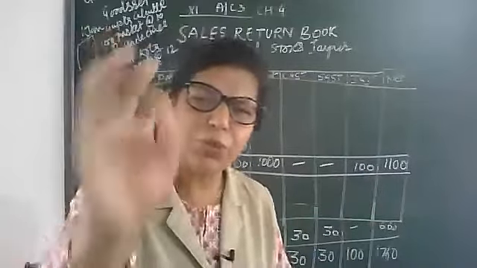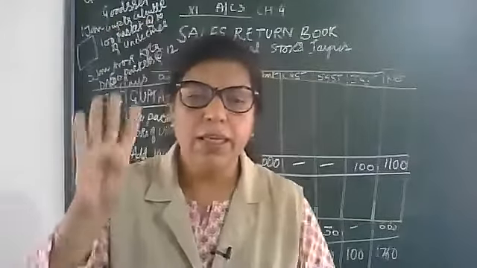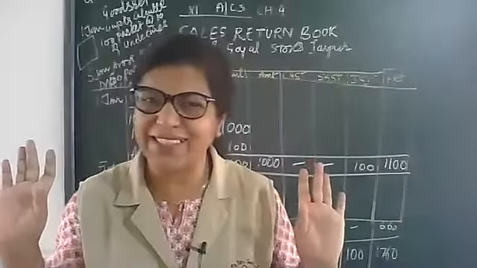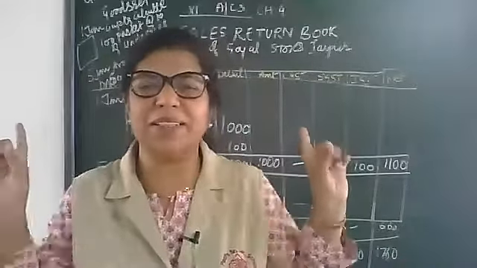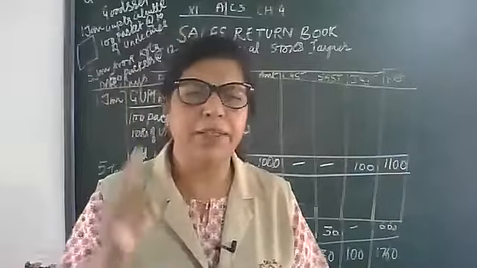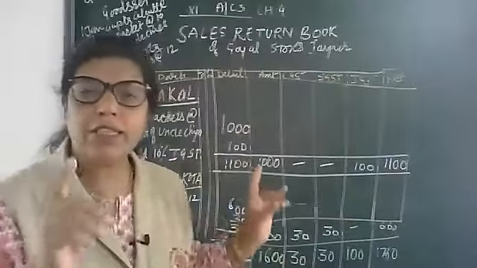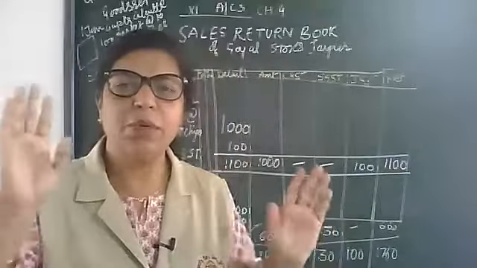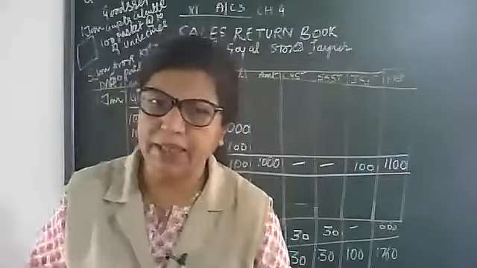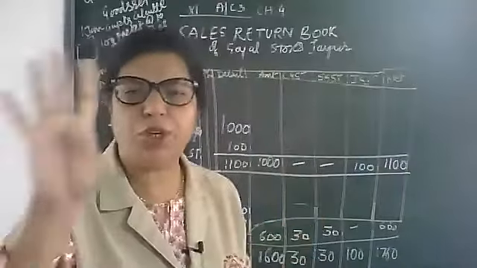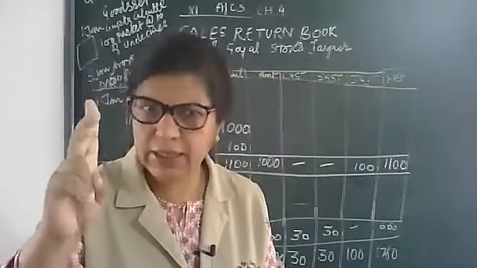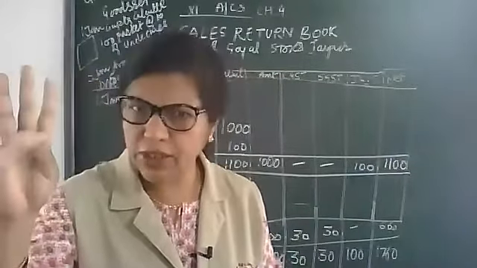That is the to the point answer, because in these 4 books we enter only credit transactions. So no need to enter cash transactions or cash discount, because for cash transactions and cash discounts, we maintain cash books separately. These 4 books are only for credit purchase, credit sales, sales return, purchase return.